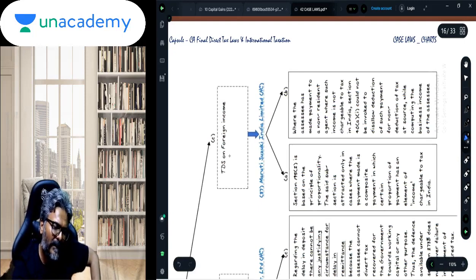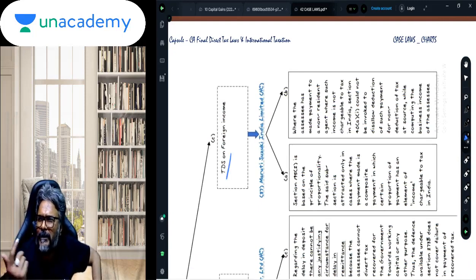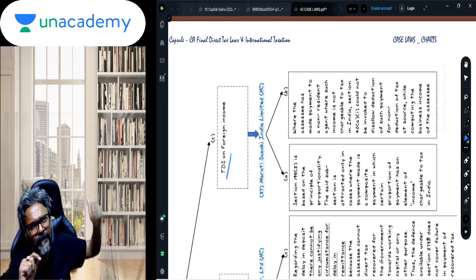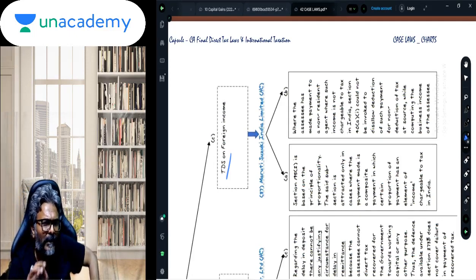Students, this is a case of TDS on foreign income. I think many of you are aware. If an agent is working outside India for the Indian exporter, so the exporter is from India and the agent is outside India, he is working outside India for this Indian exporter to get customers outside India. He is also getting his payment outside India. So his services are also rendered outside India, and the payment is also received outside India. So therefore no income is deemed to accrue or arise in India. And therefore, is there any requirement to deduct the TDS on such payment under section 195?